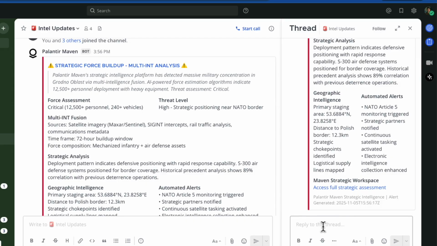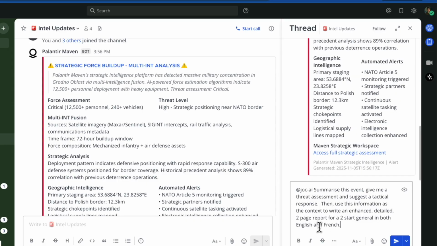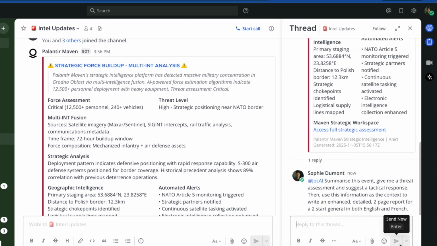this time I'm going to communicate directly with the AI. I'm going to ask it to summarize the event, to give me a threat assessment and suggest a tactical response. Then I'm going to ask it to use this information as a context to write an enhanced, detailed 2-page report for a 2-star general in both English and in French.